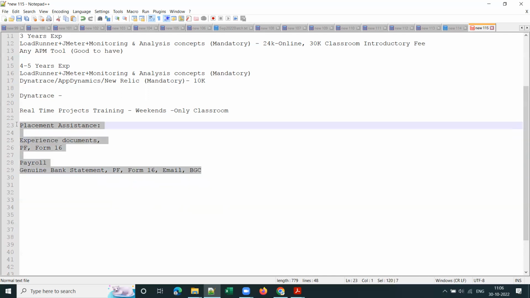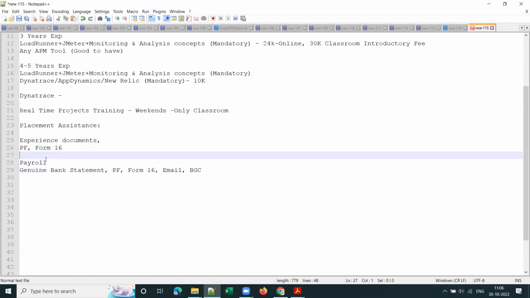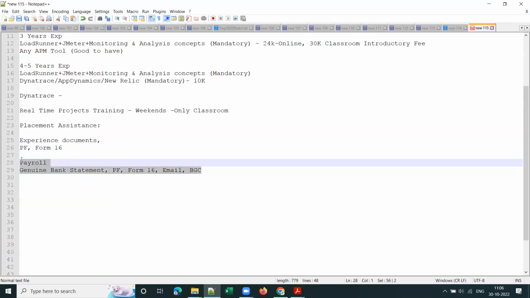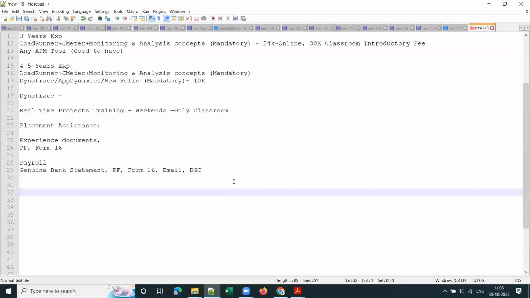So the fee for this consultancy service varies from company to company, so I will not mention it here. It changes from company to company, and payroll has a different amount structure. Only for an experience document, you need to pay a different amount.